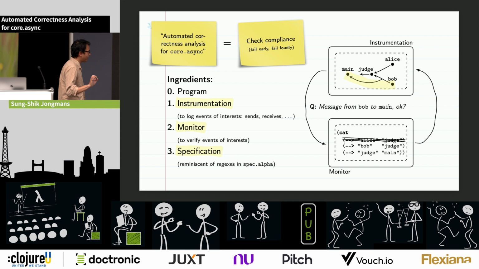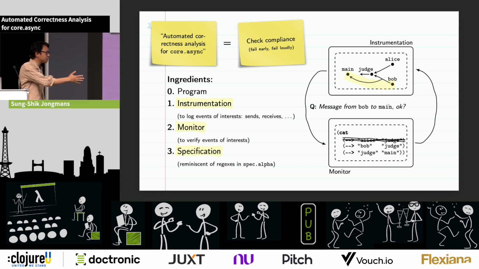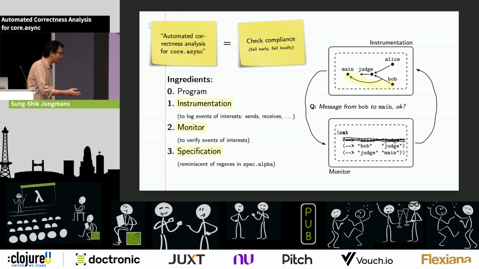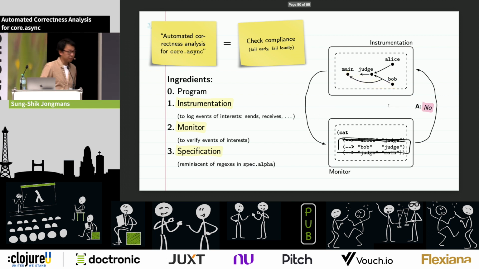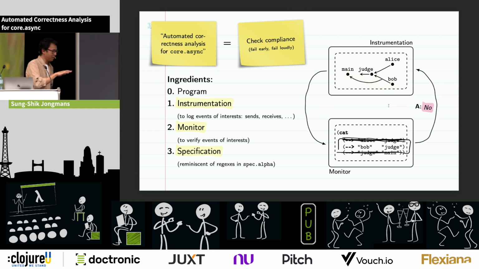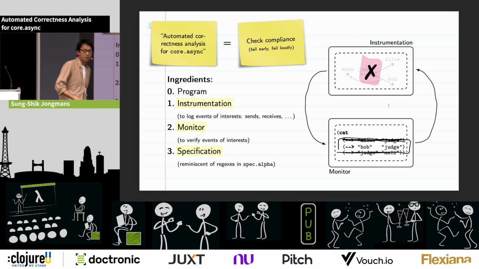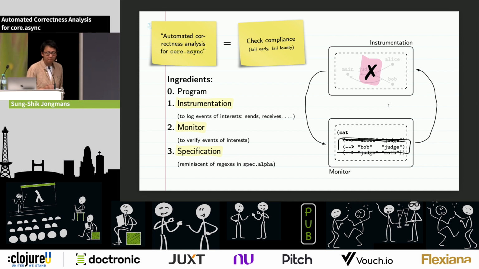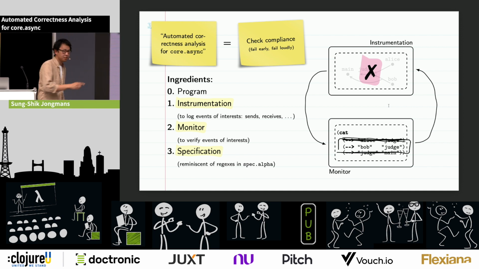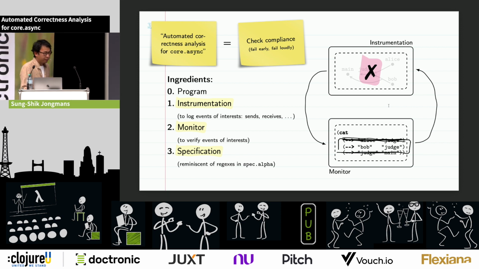So if main wins the race and receives from Bob, the instrumentation asks the monitor, is this message from Bob to main, is this allowed to happen? But now the specification says, no, you cannot do this, because Bob is supposed to send to Judge. And so the monitor will now say, no, you cannot do that. And then the instrumentation will act upon this and say, okay, if this is not allowed, then we need to throw an exception because we need to fail early, fail loudly. So then you get an exception, and you get this feedback that something is wrong. So this is one option.